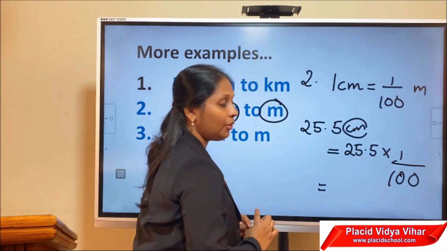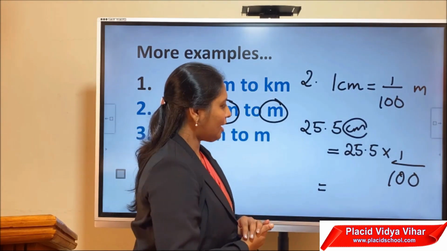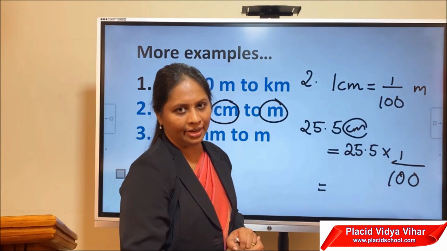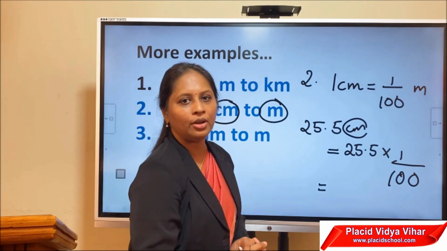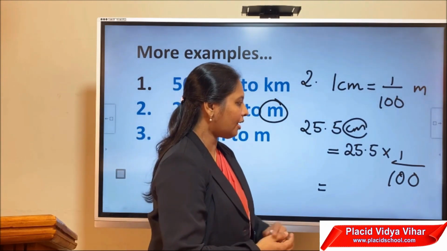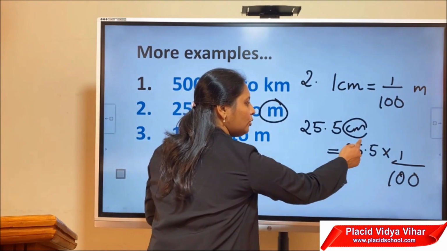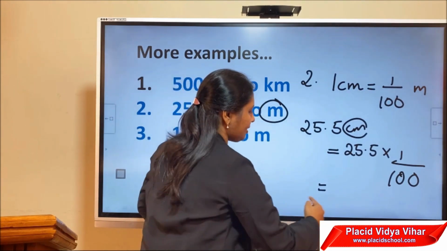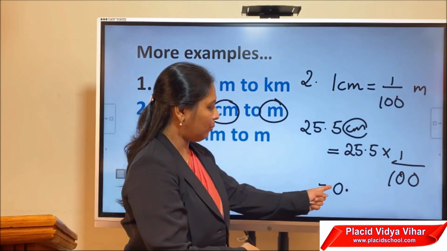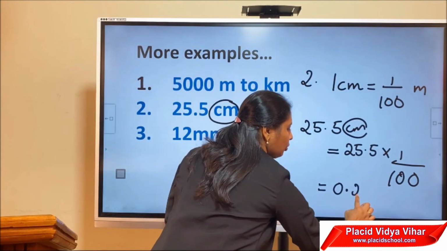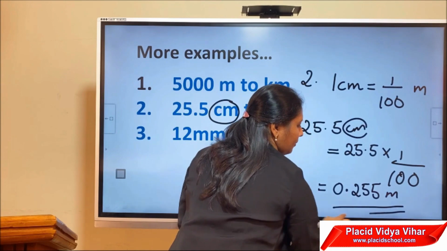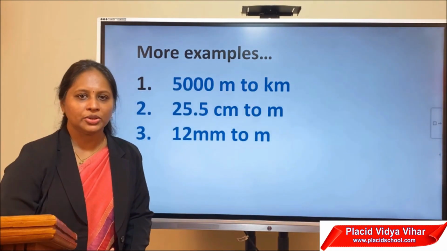This is equal to, now do you remember the division and multiplication using decimals? We have a decimal point here and dividing by 100. So the decimal point will now move towards the left if it is division according to the number of zeros. So how many zeros are here? 2. So the decimal point will move 2 digits to the left. So what is the answer? 0 point. Since there is no number before a point, I put a 0 there. 0.255. Then what is the unit? Meter. This is the answer.